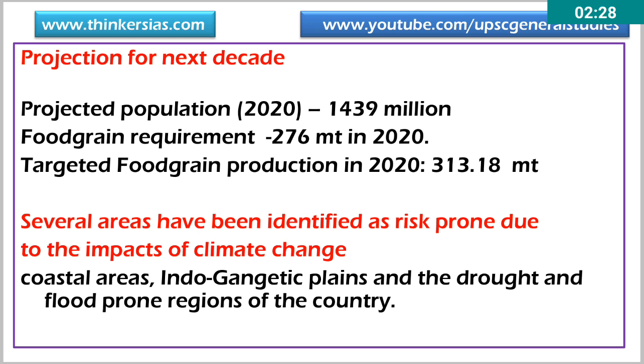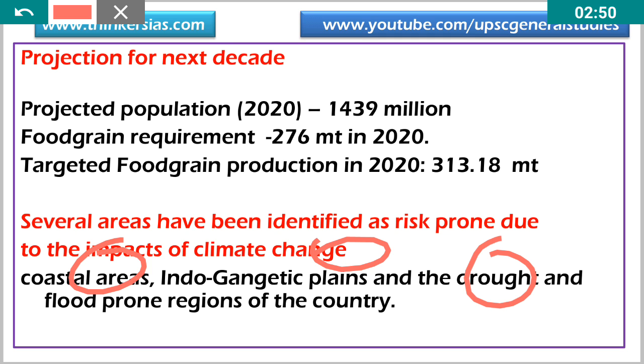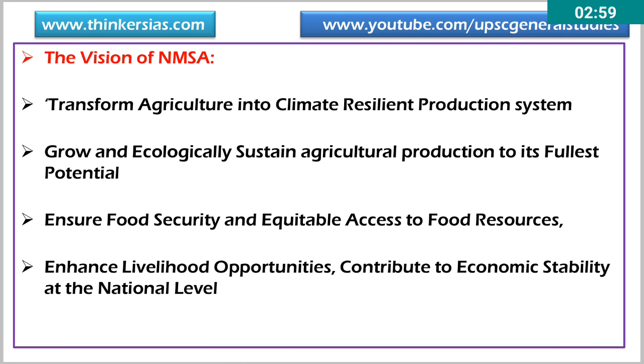Several areas have been identified as risk prone due to the impact of climate change. This includes the coastal areas, because of the increase in sea level; the Indo-Gangetic region, because of the retreat of glaciers in the Himalayas, which may contribute less and less water to the Himalayan rivers; and drought conditions in the peninsular area, which may become severe in future if we do not act now. Also flood prone regions in the country. So these are the four important sensitive areas.